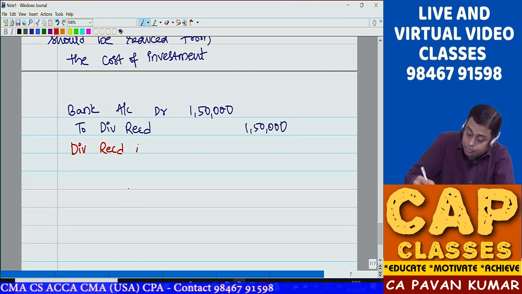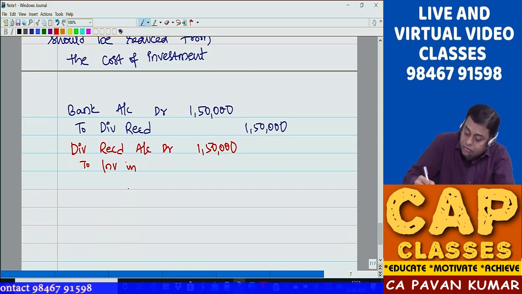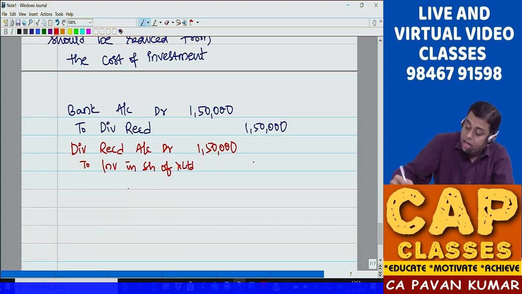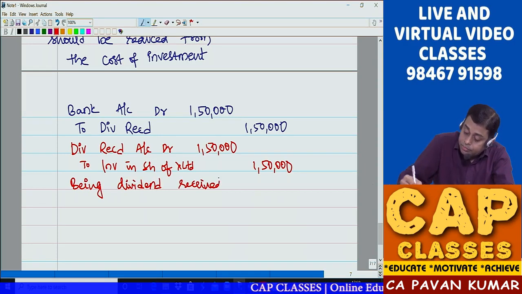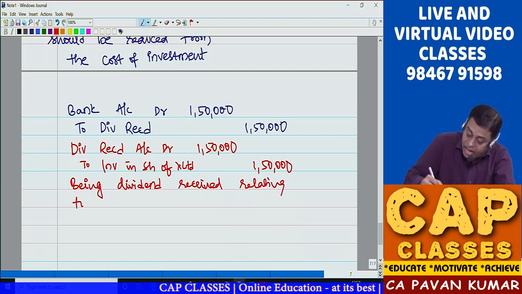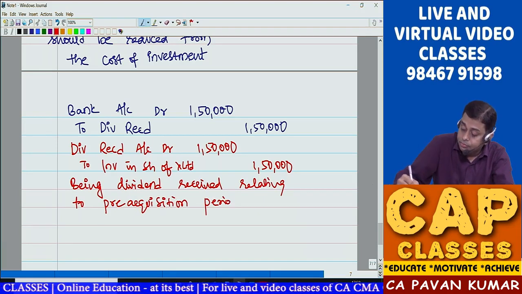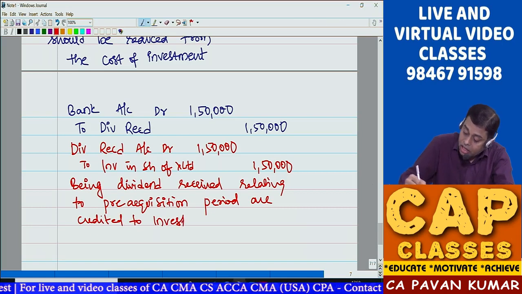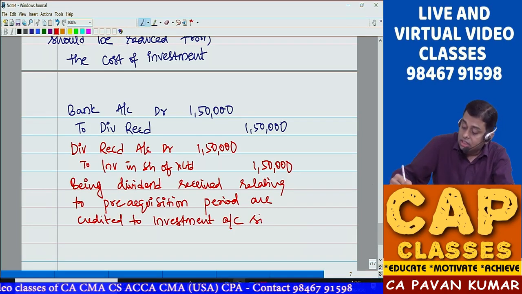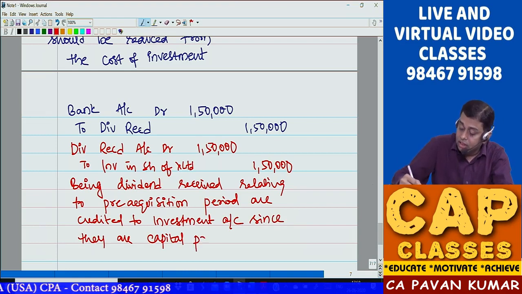Dividends received account debit 1,50,000 to investment in shares of X Limited, 1,50,000 being dividends received relating to pre-acquisition period are credited to investment account since they are capital profits. This is correct accounting.